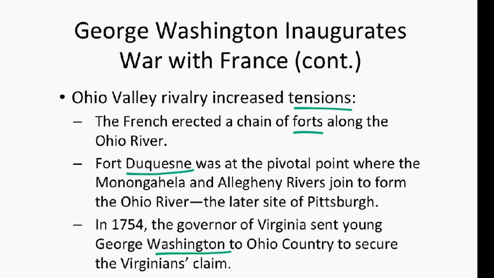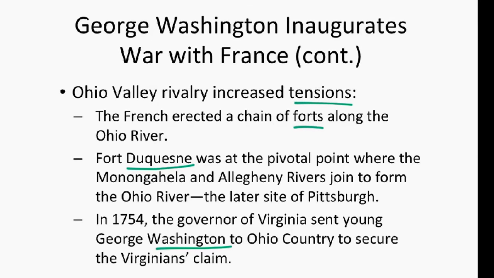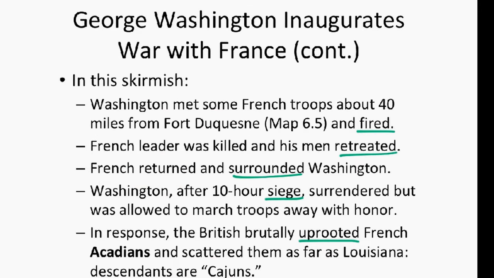In 1754, the governor of Virginia sent young George Washington to Ohio country to secure the Virginians' claim. In this skirmish, Washington met some French troops about 40 miles from Fort Duquesne and fired on them. The French leader was killed and his men retreated. The French then returned and surrounded Washington. And Washington, after a 10-hour siege, surrendered but was allowed to march his troops away with honor.